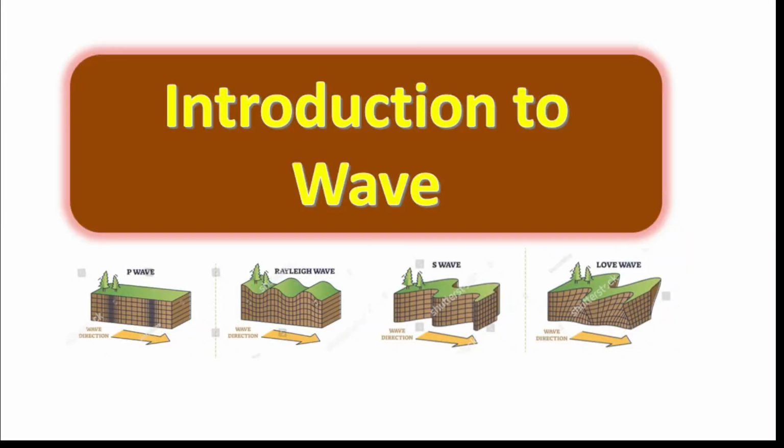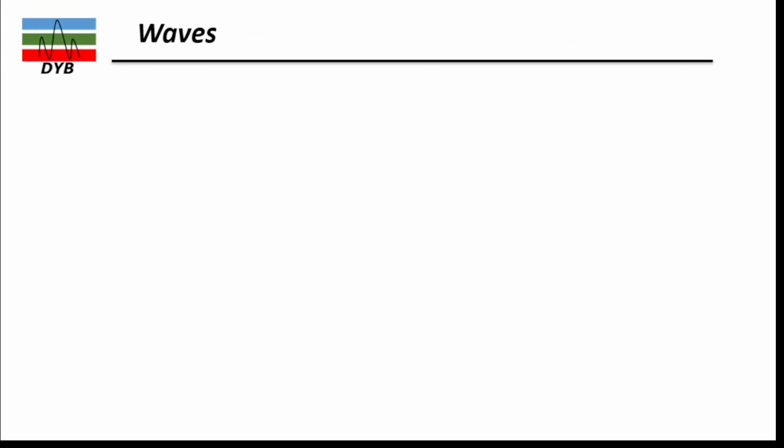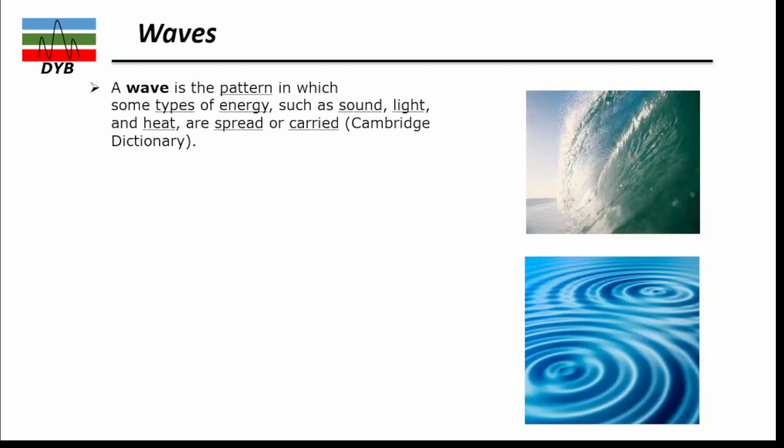So in this video lecture, we are going to learn about the seismic wave or any type of wave which deals with the science. Starting with the waves, let's look at what is a wave. If you look at the definition, a wave is a pattern in which some type of energy such as sound, light, heat, or any type of energy is spread or carried out.